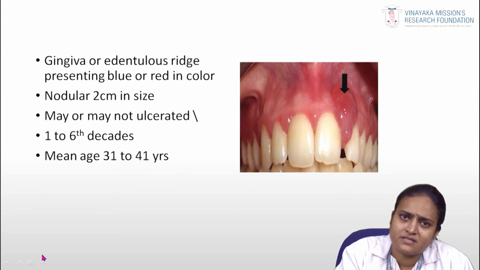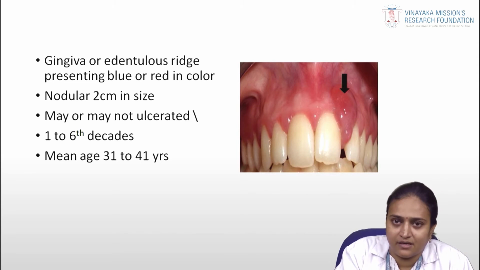Clinically, this peripheral giant cell granuloma can occur in the gingiva or edentulous ridge, presenting as blue or red in color. It is commonly seen as 2 centimeters in size, nodular, and may or may not ulcerate. It is seen in the 1st to 6th decade of life. The mean age of this lesion is 30 to 40 years.